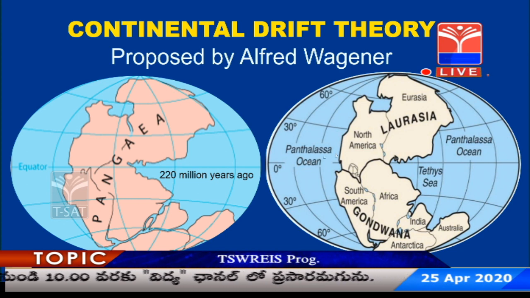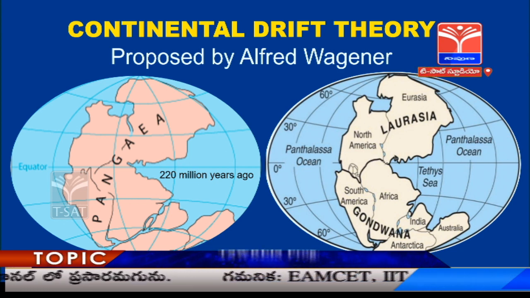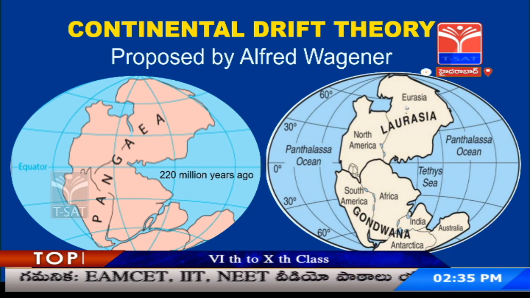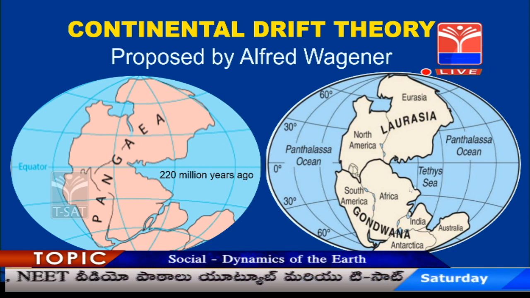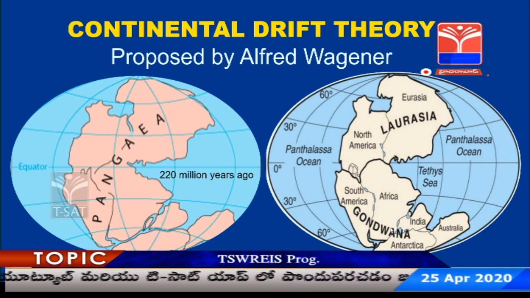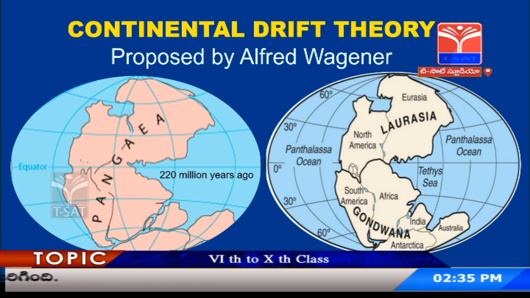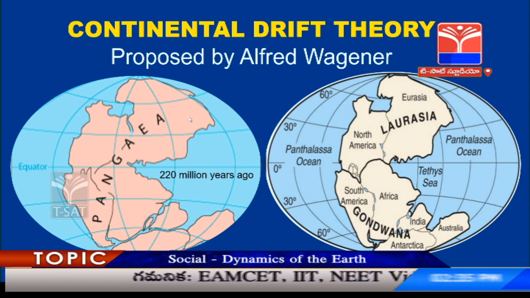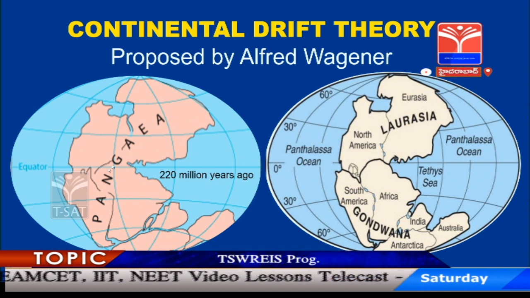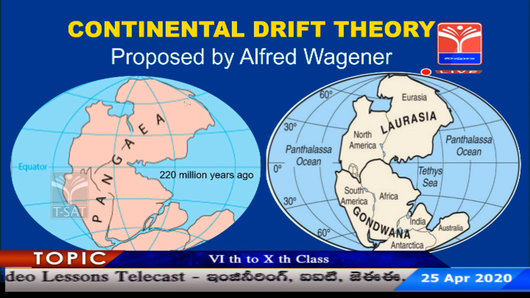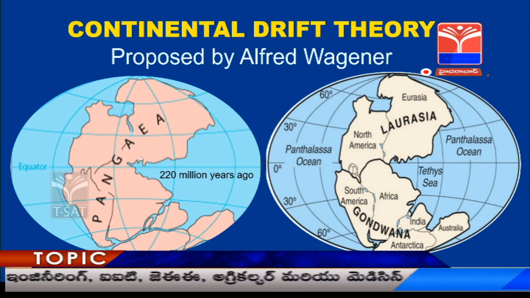In the present world map, whatever we see in the northern hemisphere separated and joined this Laurasia during that period, and most of the southern regions joined this Gondwana land. And you can see only one sea, one ocean, was mentioned here, Panthalassa Ocean, and gradually it was divided into two in the second picture, that is Tethys Sea and Panthalassa Ocean. So Gondwana land consists of all these southern regions. This is the theory which explains the formation of continents, and this was the single massive supercontinent as proposed by Wegener 220 million years ago.